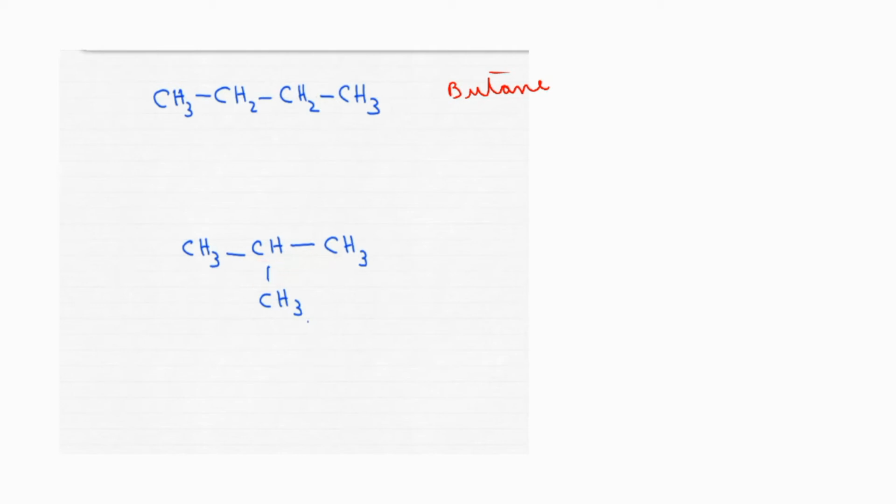No. Both are 4-carbon compounds. Okay, the first one also, second one also. But what is the difference between these two? The first one is a straight chain compound, we can say. Okay, it has got a straight chain. Whereas the second one is a branch chain compound, we will say.